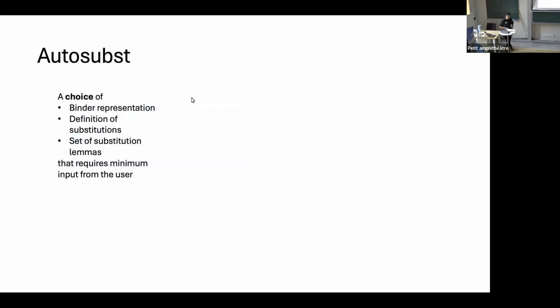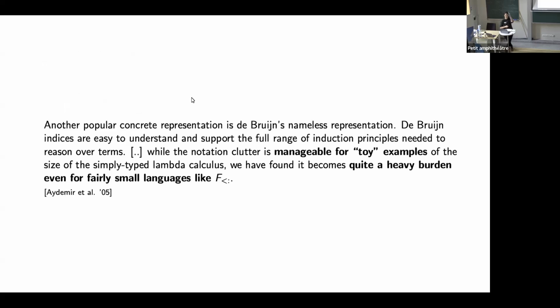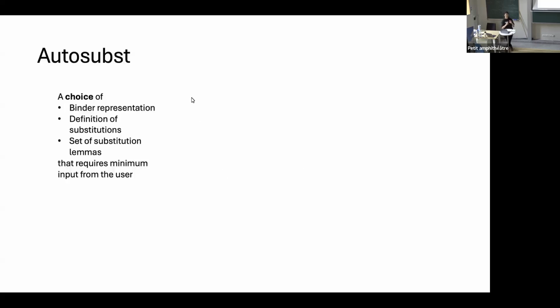Okay. So I said that Autosubst is both this choice of binder representation. We have seen now how this representation would look for the lambda calculus. The second thing is a way to scale this up to more kinds of syntax. Because even if you know how to do this for the lambda calculus, we would have to prove the same lemmas again and again if you're talking about more vast syntax definitions. So you might ask, is it so bad to prove these lemmas which I've seen on the last slide? And the answer is yes, it is so bad.